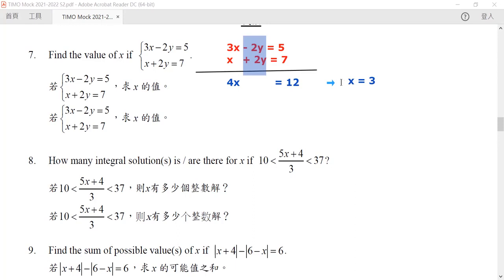Now let's go to question number 8. How many integral solutions are there for our x? Whenever we see an inequality like this, all we need to do is keep on replacing the difficult stuff. For example, here the most difficult stuff is the division by 3. So we multiply all 3 sides by 3.